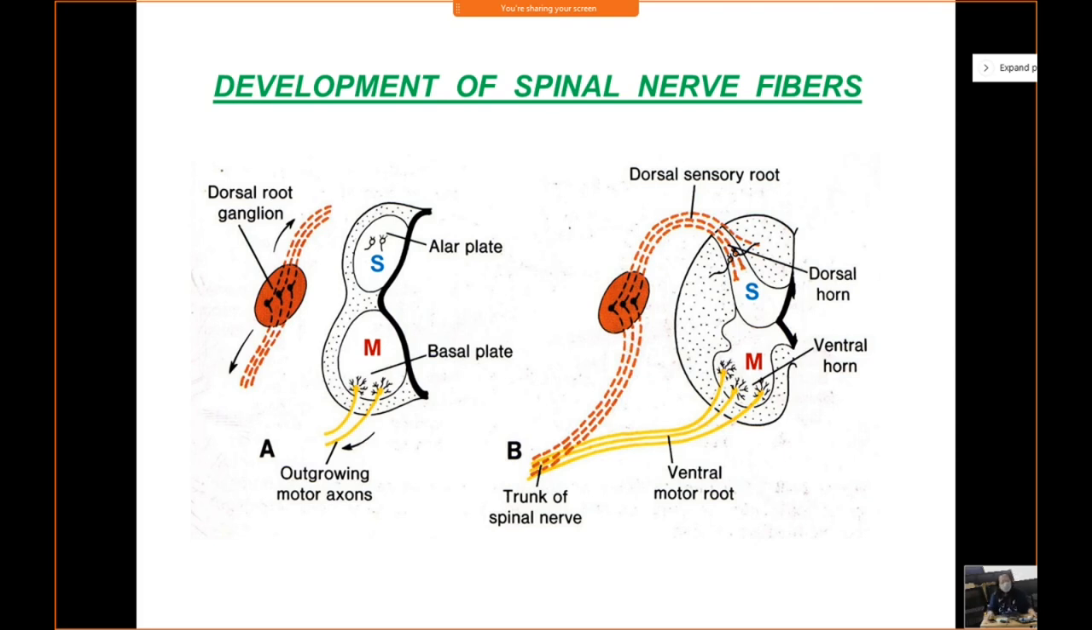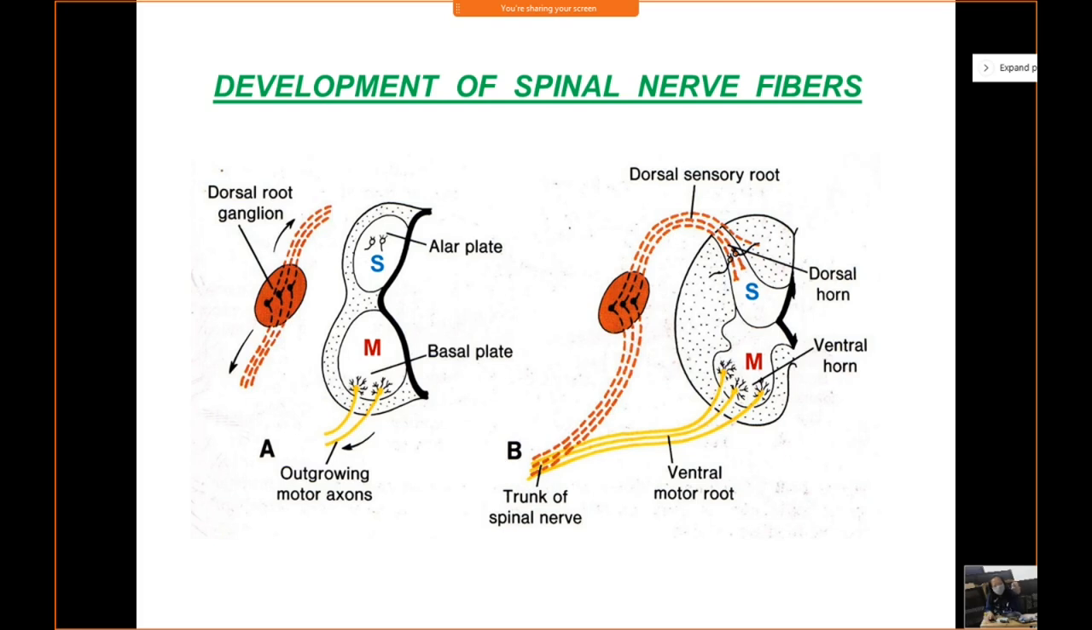Now later on, as the spinal cord further differentiates, you will see that a third horn also develops in the gray matter of the spinal cord. This third horn is called the intermediate horn of the spinal cord, which is shown there. You can see a slight outpocketing between the sensory horn and the motor horn, which I've labeled as S and M.